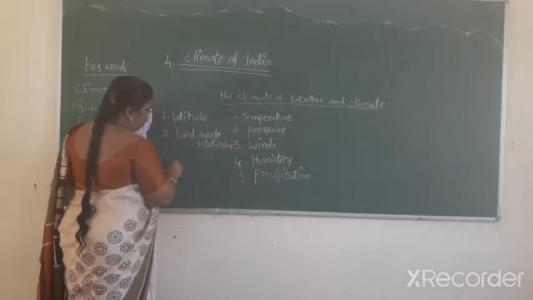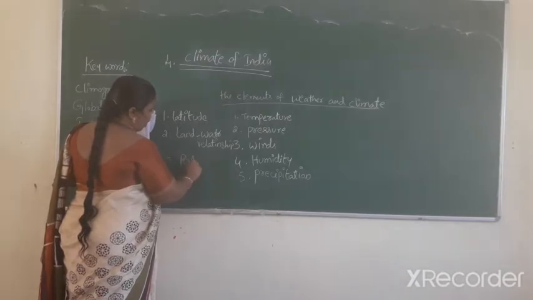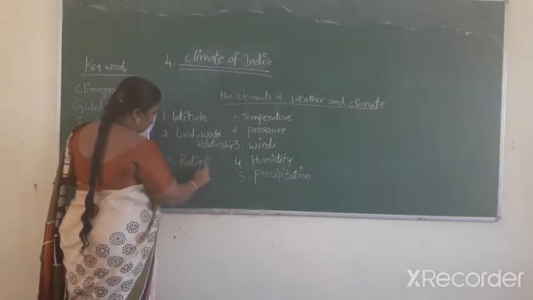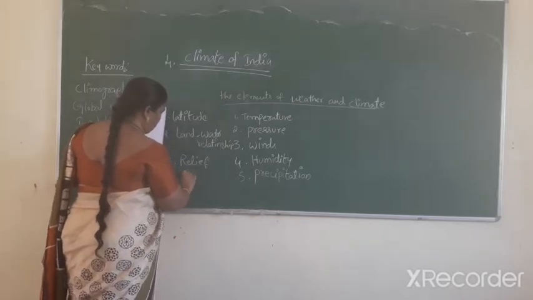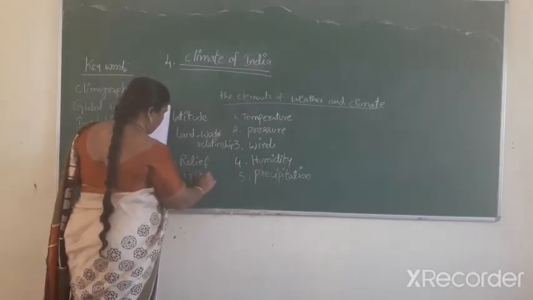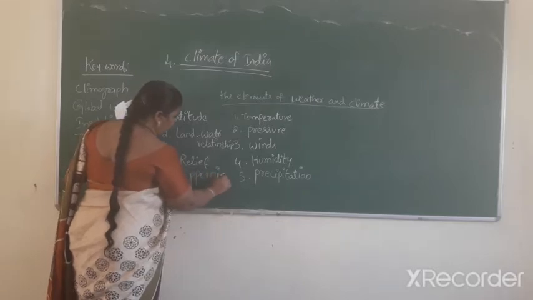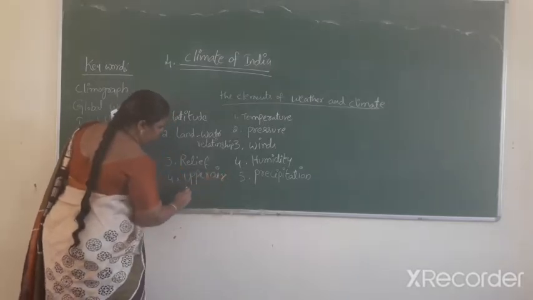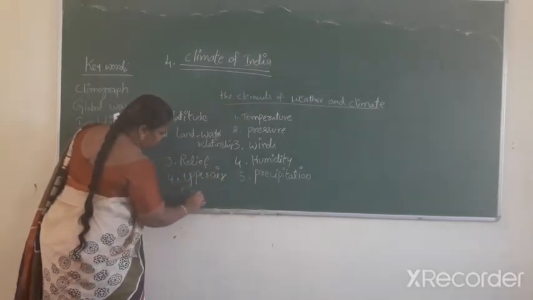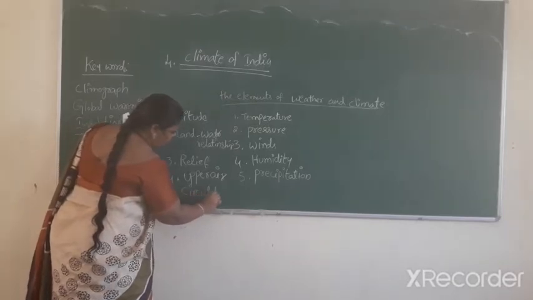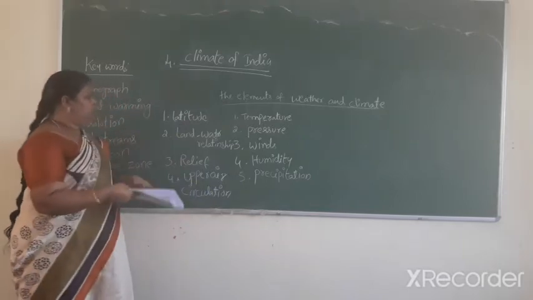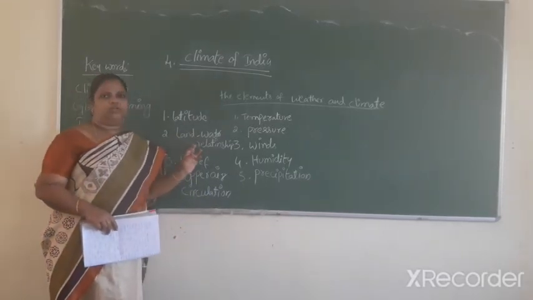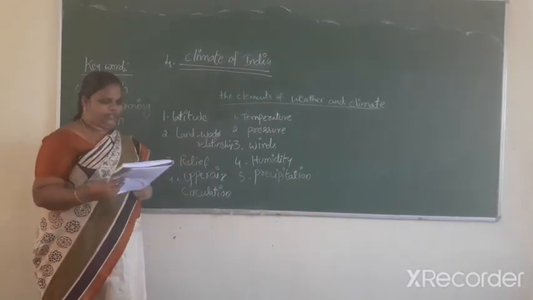Third one, relief. Fourth one, upper air circulation. These factors influence the climate and weather.